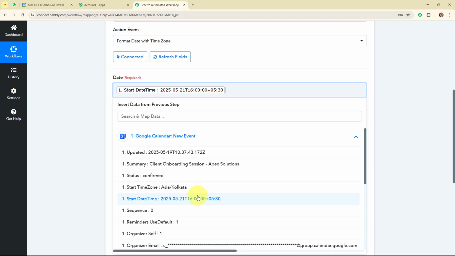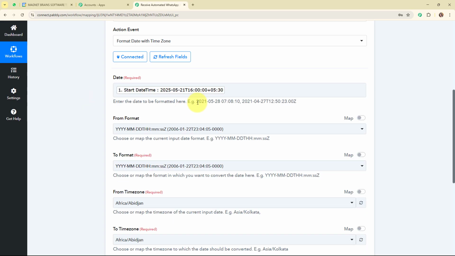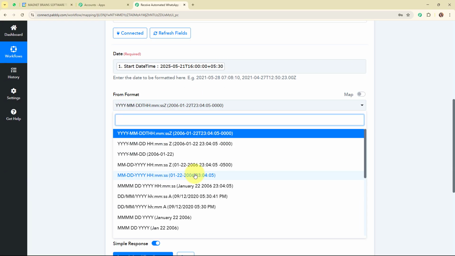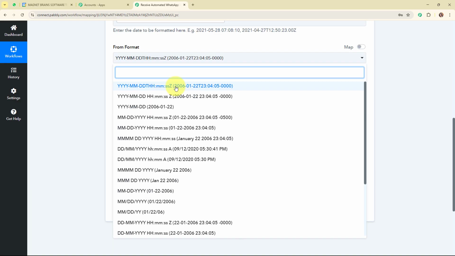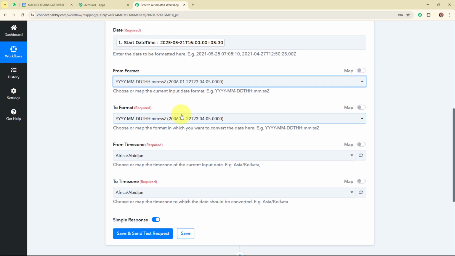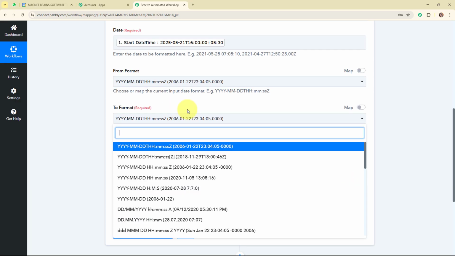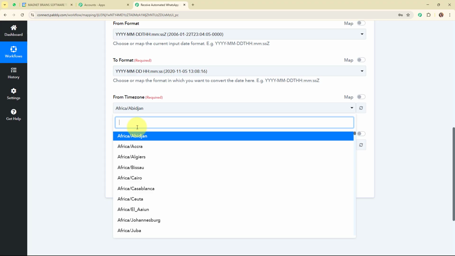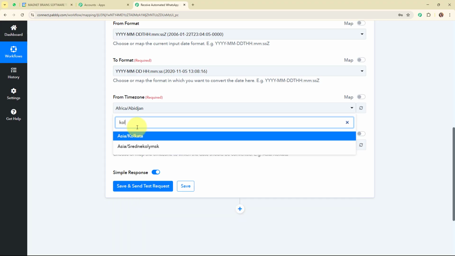So I'm going to map the start date time over here, and then it is asking me to select the from format. In this from format, I need to select the format in which I've entered the date over here. So this is my from format, and for the to format, I'm going to select a simple format that I can use further to set up the WhatsApp reminders. Then it is asking me for the from time zone and to time zone. For both of these, I'm going to select my time zone as Asia Kolkata.